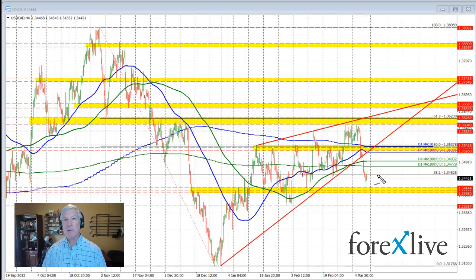rebound, but that rebound seems to be wanting to hold against the 38.2% retracement of the move of the broken 38.2 of this move to the downside here. That 38.2 comes in at 1.34525 in trading this week.